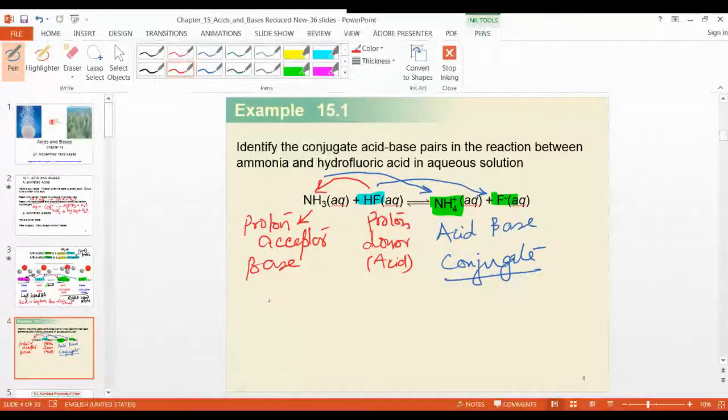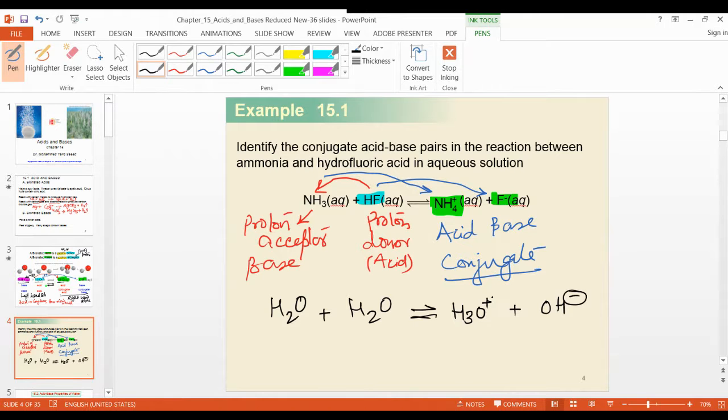Okay. Suppose I will take another example here. H2O plus H2O gives H3O plus and OH minus. Tell me now, which one is acid and which one is base on the left hand side? How you decide? On the left side, the first H2O is the base. I can say it is an acid. Then how you decide? Because it's